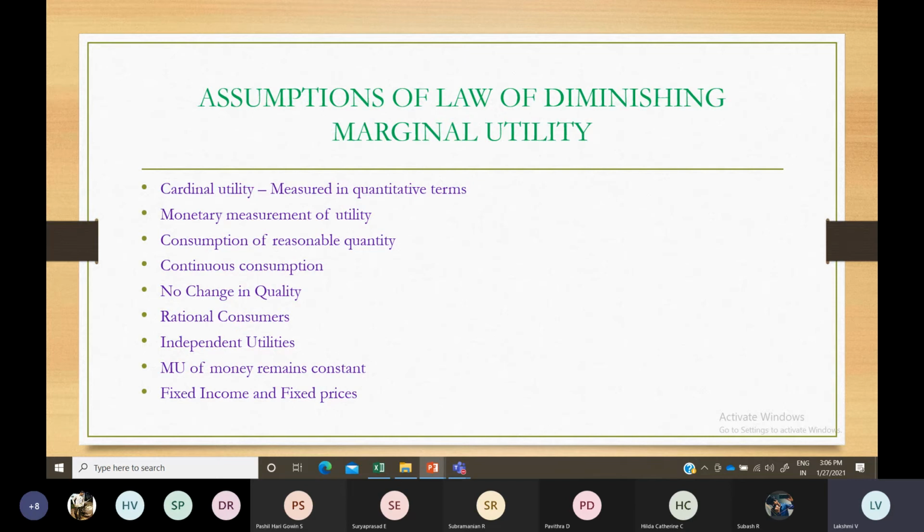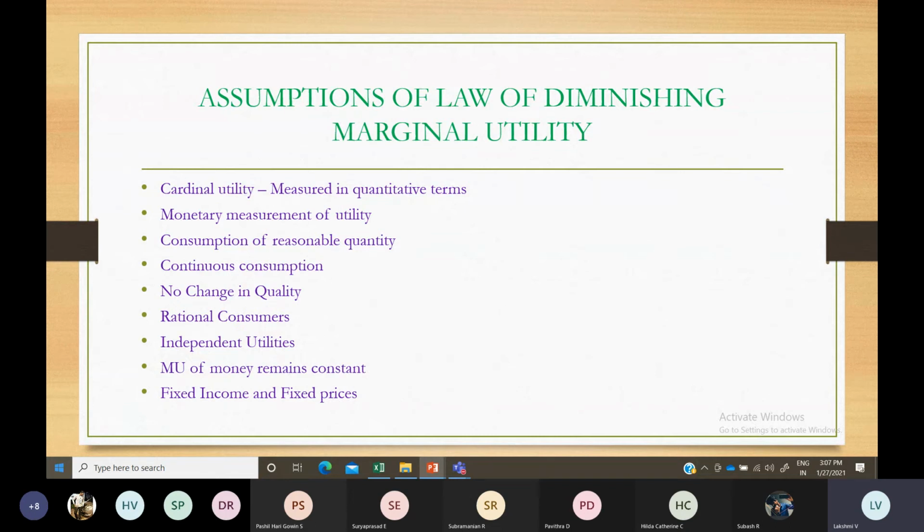So yeah, everything is going to remain constant here. And regarding the consumers, they are always rational. This you usually come across in all economic subjects. So consumers show rational behavior. What is meant by rational is that with limited income, they want the lowest price and they want to get much satisfaction. That is the usual mindset of all the consumers or the buyers.